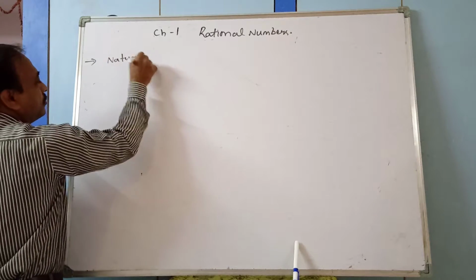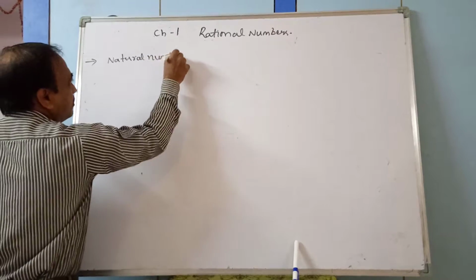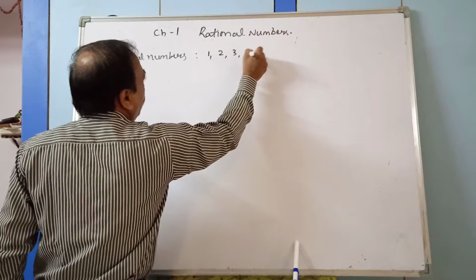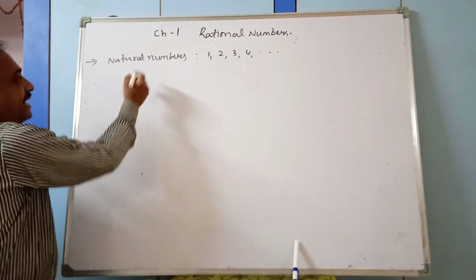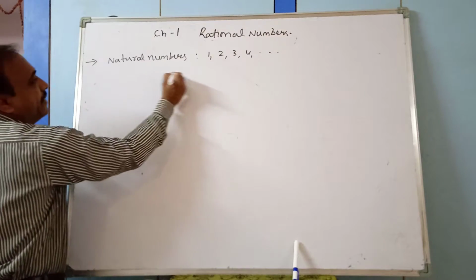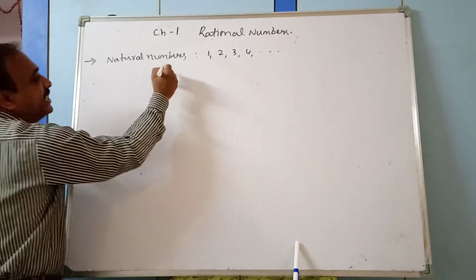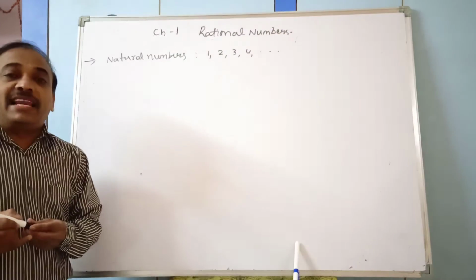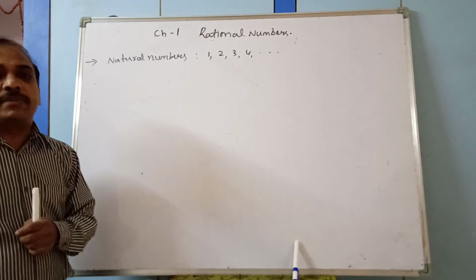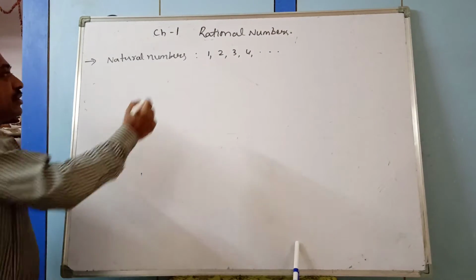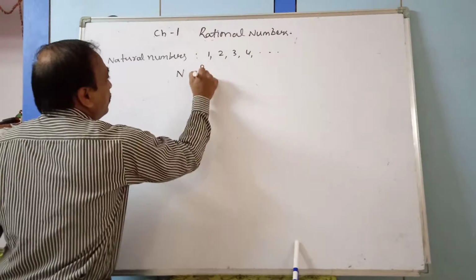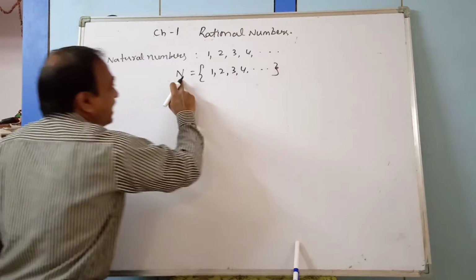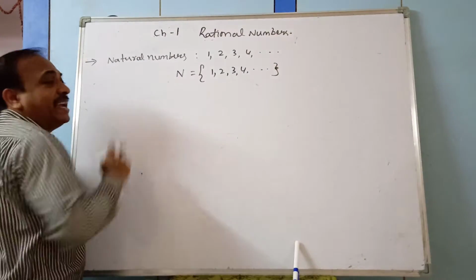Natural numbers. What are those natural numbers? 1, 2, 3, 4 and so on. And the set of natural numbers is denoted by N. Set means together. Set means a collection of objects of the same kind, and we put them into brackets. So N is equal to flower bracket 1, 2, 3, 4 and so on. N is natural numbers.